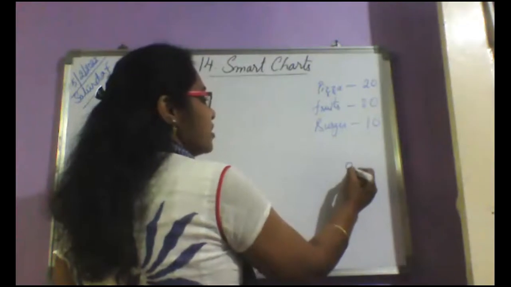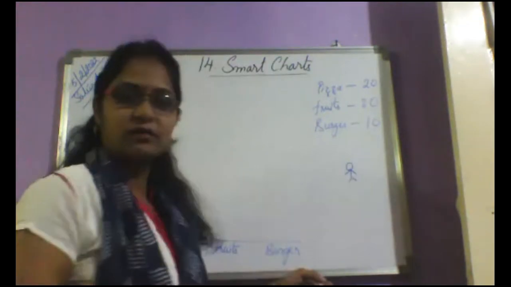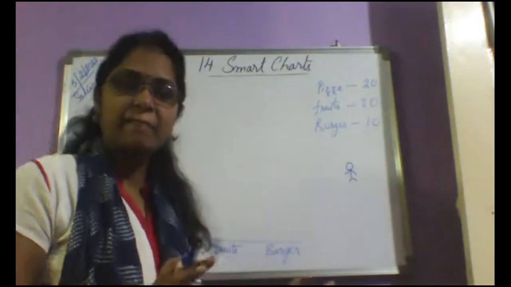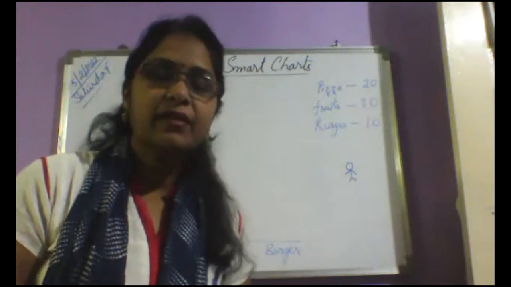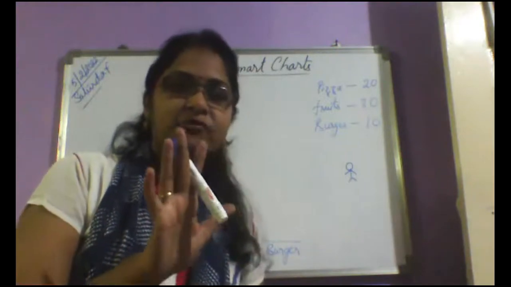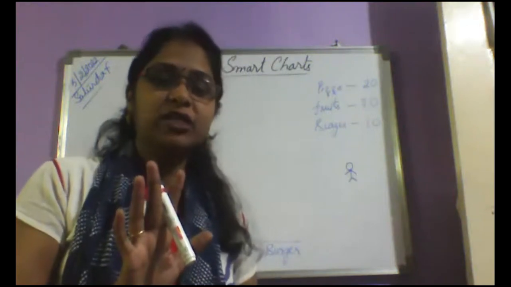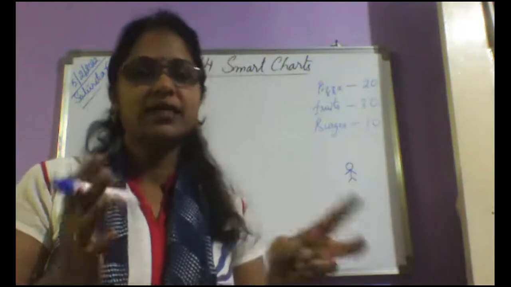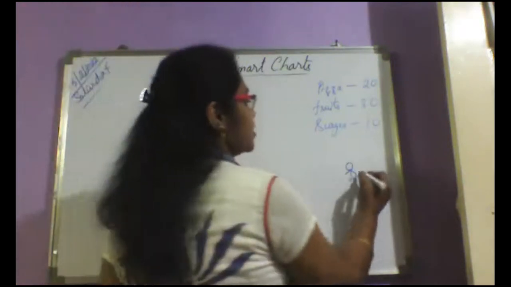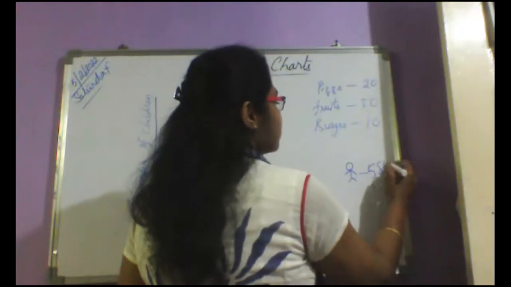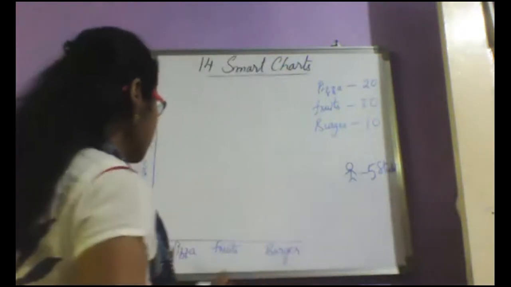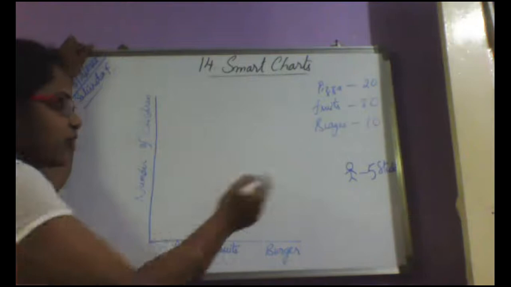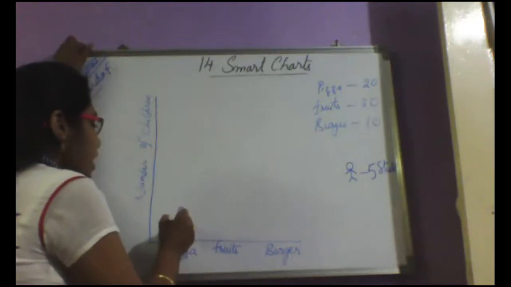But let me draw the picture of a small student. So each student representing how many, tell me? 5, ma'am. Yes, you can take each picture representing 5 students, or you can say each picture representing 2 students. It's up to you. So let us take each picture representing 5 students. Now pizza. How many pictures should I draw for pizza? 4, ma'am. 5 fours are 20. Very good.